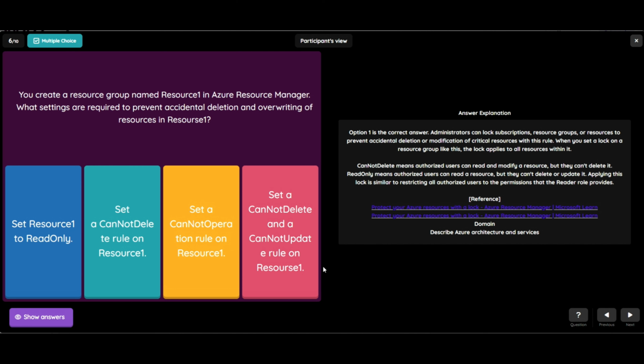Read only means authorized users can read a resource, but they can't delete or update it. Applying this lock is similar to restricting all authorized users to the permissions that the Reader role provides. And this question belongs to the domain Describe Azure architecture and services. Let's see question number 7.